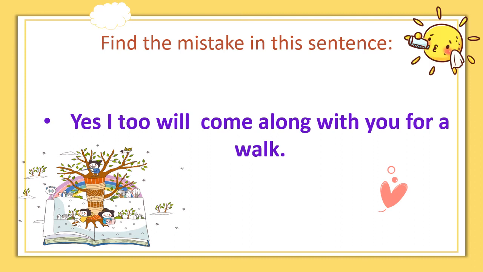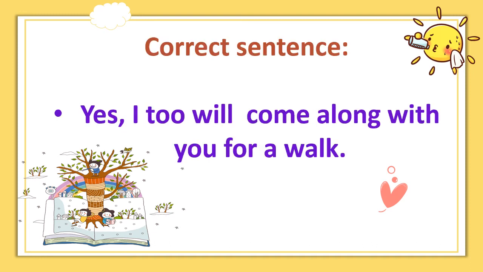We have to put a comma after words like yes, no, of course, when the sentence begins with such words. Yes, comma, I too will come along with you for a walk is the correct sentence.